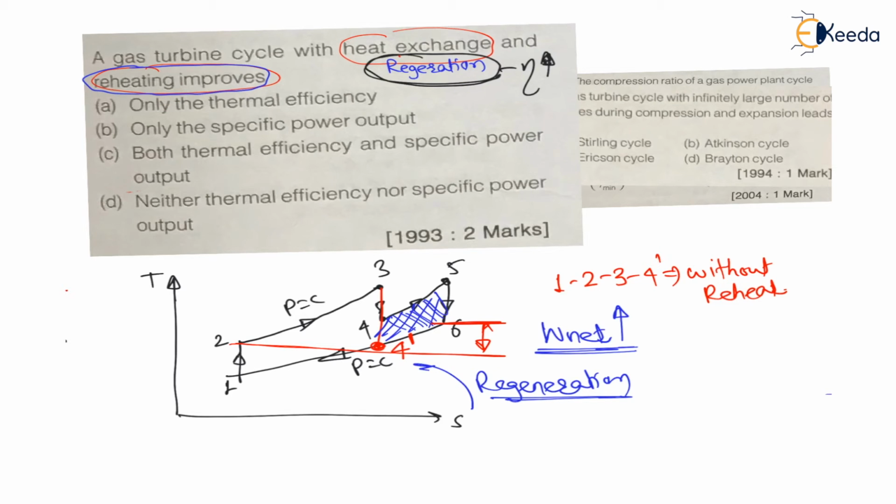Therefore look at the options, both thermal efficiency and specific power output. Power is nothing but work. Power output improves, both thermal efficiency and power output. Therefore for this question option C is the correct choice.